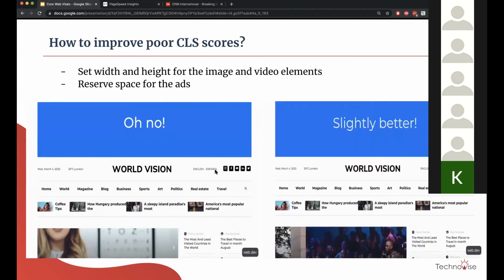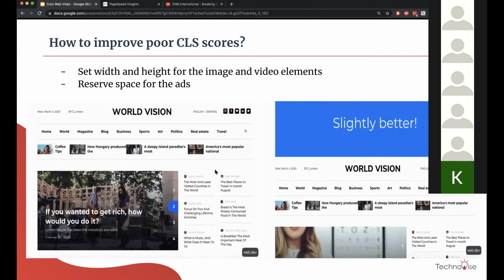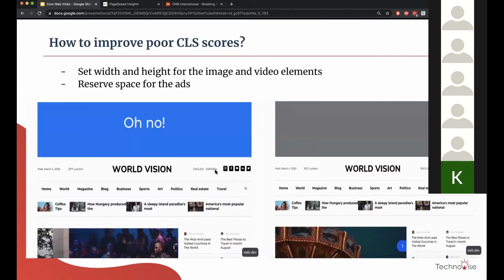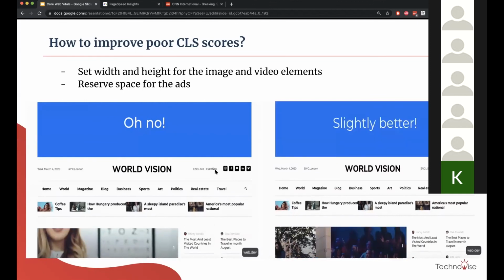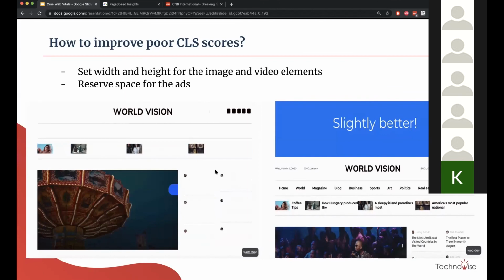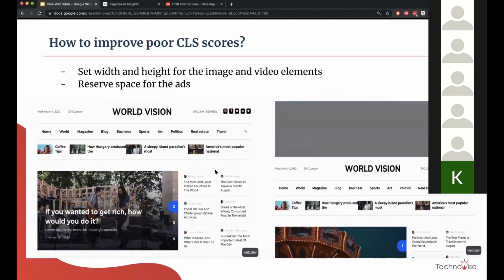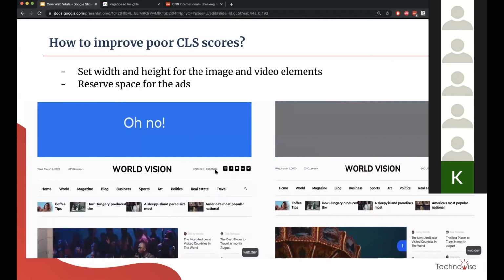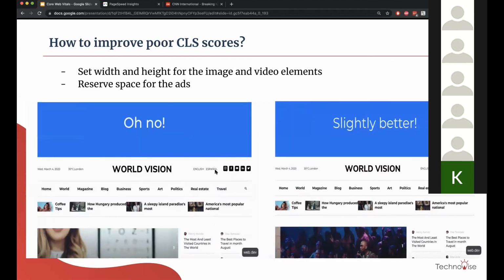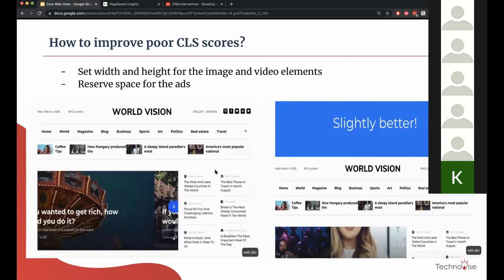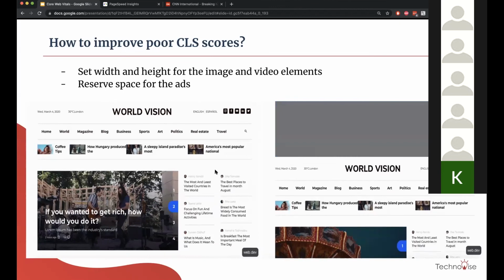When I have added ads on my page, similar to what Prathamesh said, I set up a fixed real estate for that, and it just dynamically loads the ad from there. So it does not change the layout as such. Specifically with Google Ads, there are guidelines wherein you can say that you've reserved this much space for the ad, and they will serve content according to those.